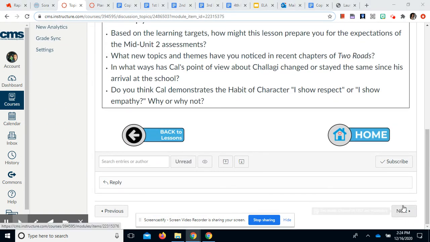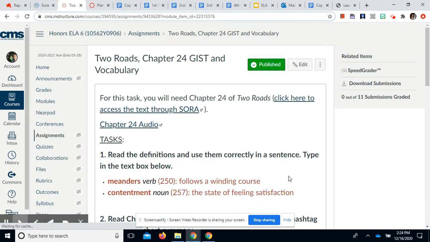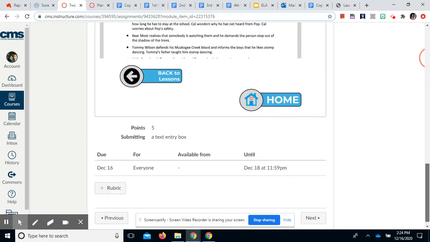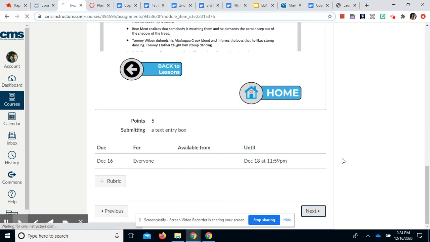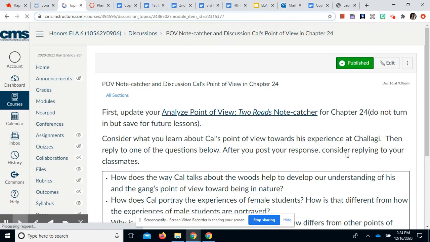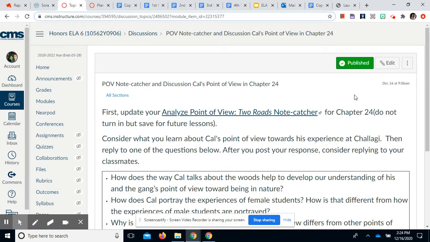All right, so we went on to read chapter 24. You have a GIST vocab assignment for chapter 24. The vocab words today are meanders, which is a verb, an action, and then contentment, which is a noun, a state of feeling satisfaction. After reading chapter 24, we then went to complete the analyzed point of view note catcher.